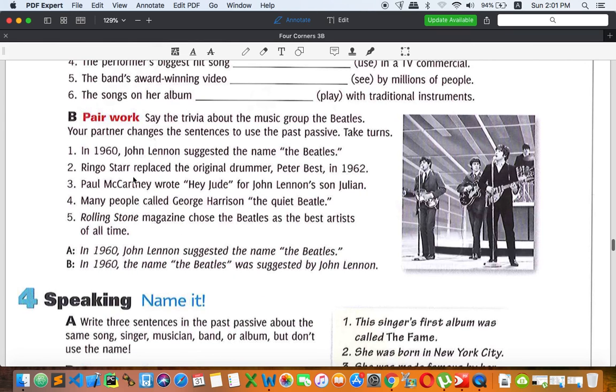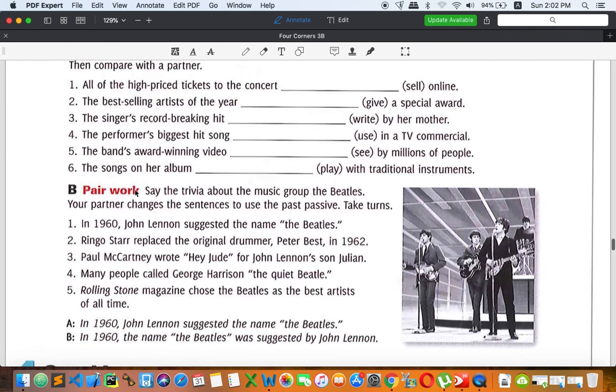And for part B, you have to write, okay, in order to change this sentence to passive, okay. And remember, some are specific, especially the subject, and some are not, okay. As you can see right here, many people, we don't know, it's not clear enough, so we don't use by. Okay, Paul McCartney is pretty clear, even though you don't know him or her. Of course, it is clear enough.